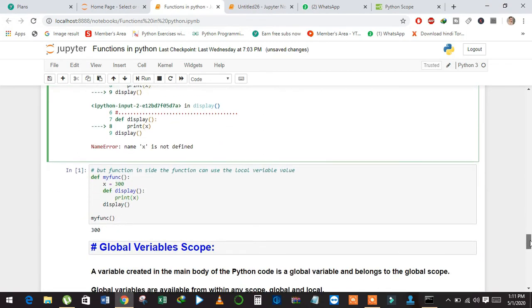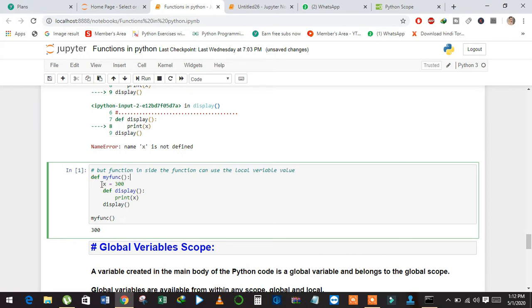Now we will see another concept, a very important concept. If we have a function within a function, then we can use the value of the local variable.